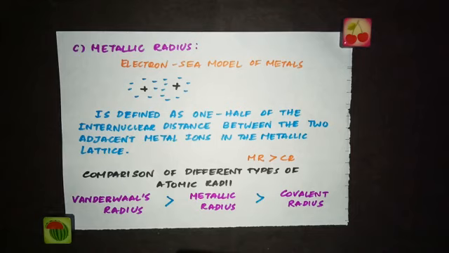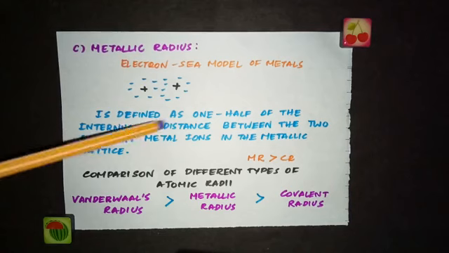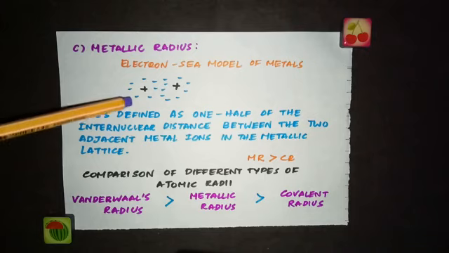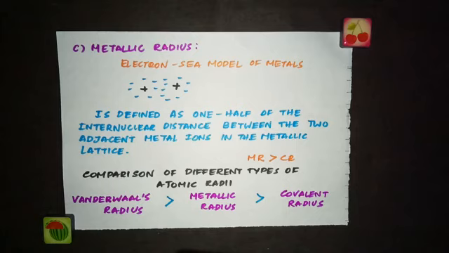Each metal ion is attracted by a number of mobile electrons, and each mobile electron is in turn attracted by a number of metal ions. So there is a simultaneous force of attraction between the mobile electrons and the positive ions, which we call kernels, and that attraction is called the metallic bond. So you can define the metallic radius as 1/2 the internuclear distance between two adjacent metal ions in the metallic lattice.